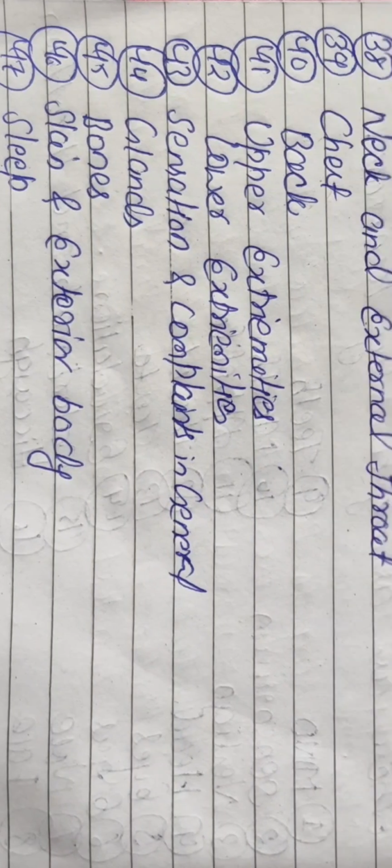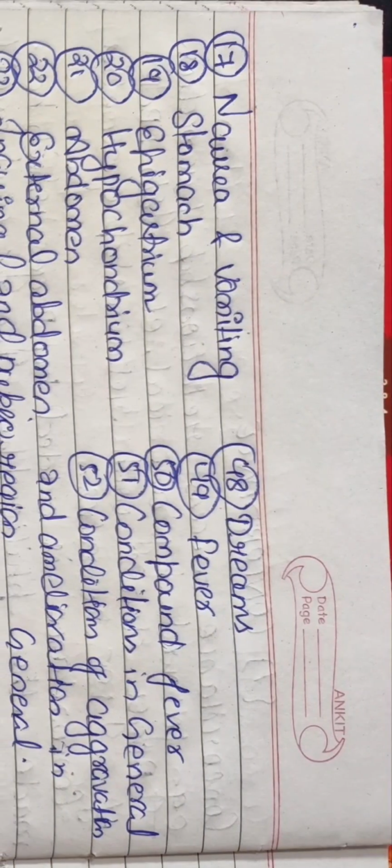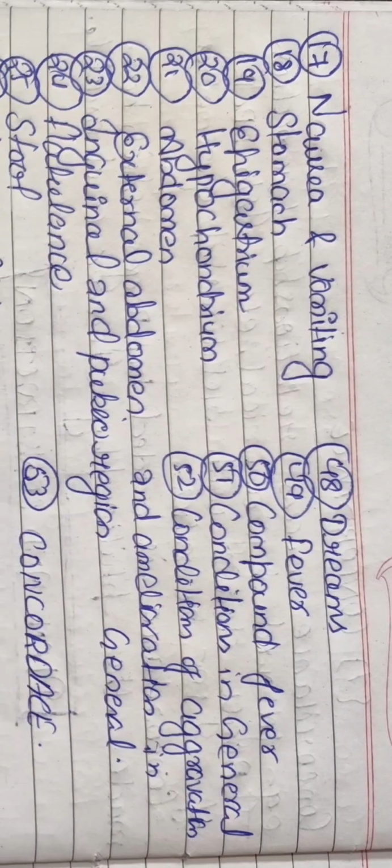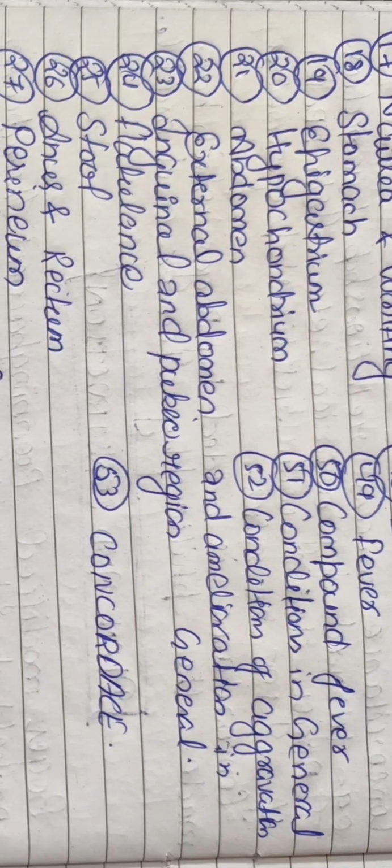Here look, sensation and complaint in general, that means as a whole sensations and complaints in general. The glands, bone, skin and exterior body, sleep. Next is dream, fever, compound fever, conditions in general, conditions of aggravation and amelioration in general, and the last one is